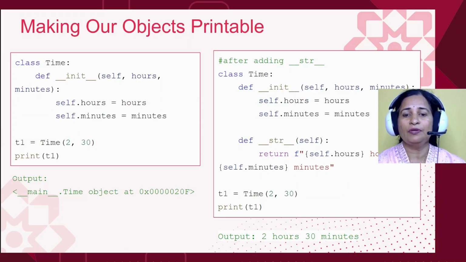Now if you look at the code on the right hand side, you will see that it prints something much more meaningful: 2 hours 30 minutes. That gives meaning to us, right? This is the real beauty of dunder methods. They make our custom classes act and feel just like built-in ones.